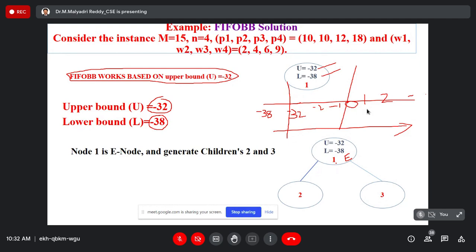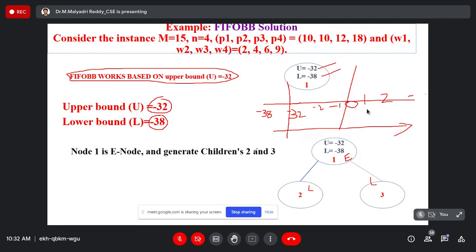So node 1 generates two children, 2 and 3. Presently they are live nodes, which means we can't take any further decision on them yet. That is the E node. And what is a dead node? There is no further expansion. That means a dead node. So now node 1 becomes the E node.